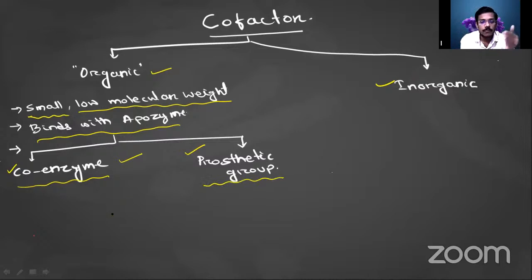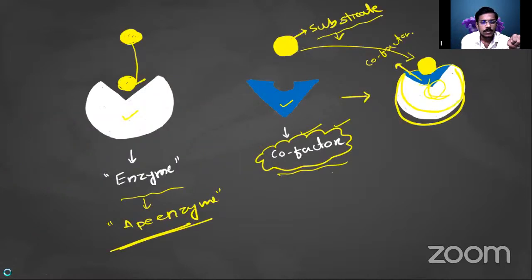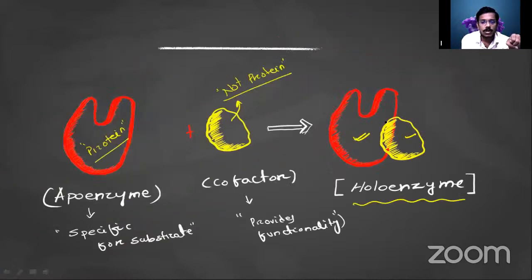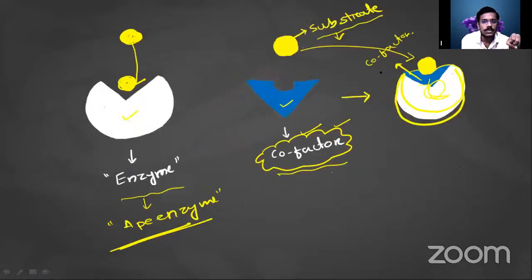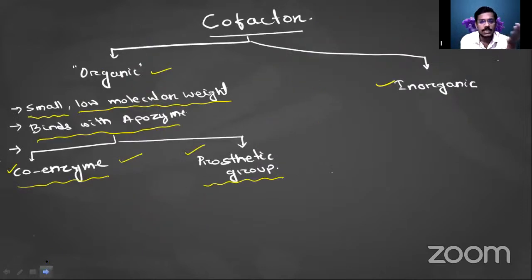What is the difference between coenzyme and prosthetic group? Sometimes the cofactor will not bind tightly with the enzyme, and sometimes it can bind with the apoenzyme very tightly.